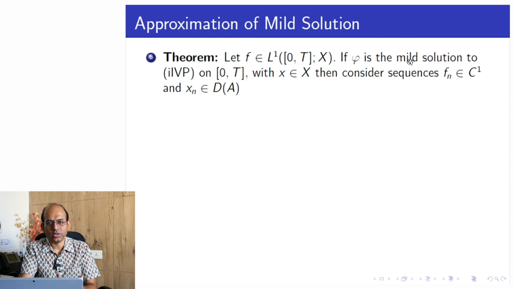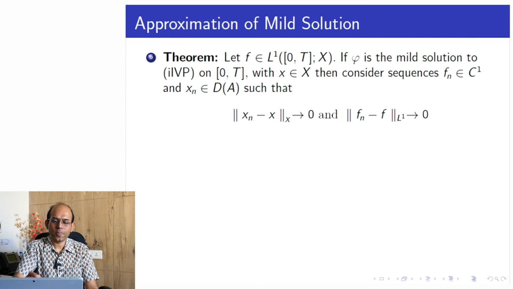So then we get a mild solution. Then consider a sequence fn in C1 and xn belonging to D of A, such that xn converges to x in the Banach space norm, and fn converges to f in L1 norm.